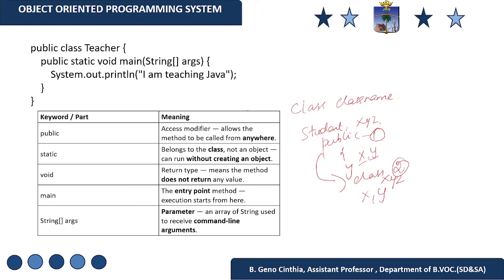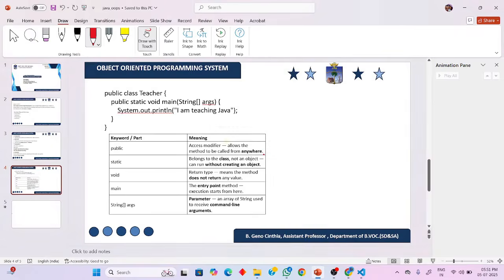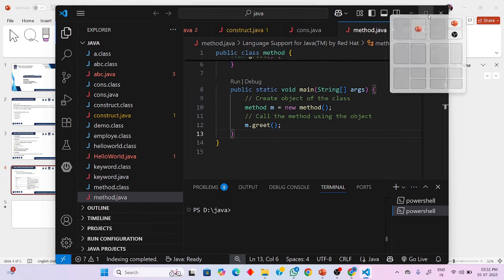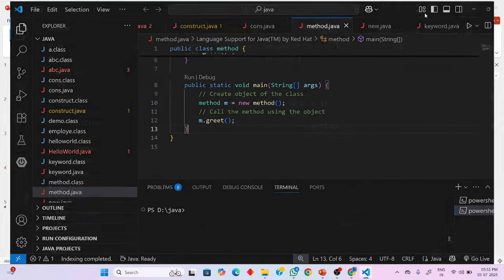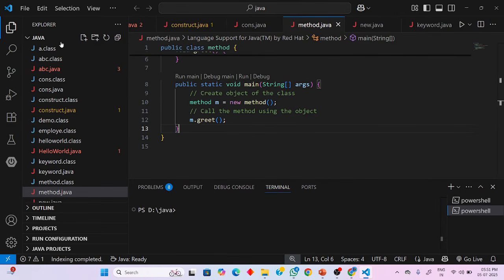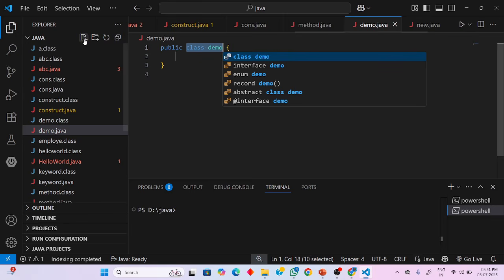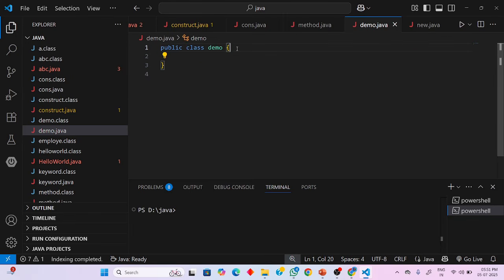Now let us run this code. I'm opening VS Code. Here I have created a Java folder. Now I'm opening a new file called demo.java. Automatically a class has been created with the help of the file name demo. The public specifier has been used here.